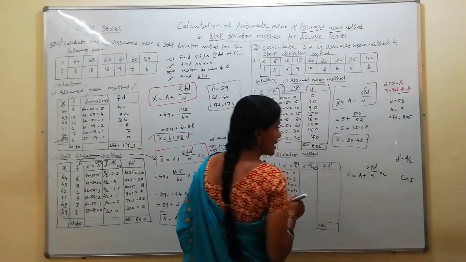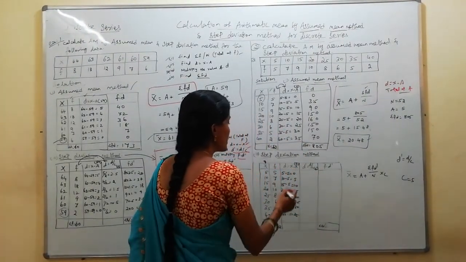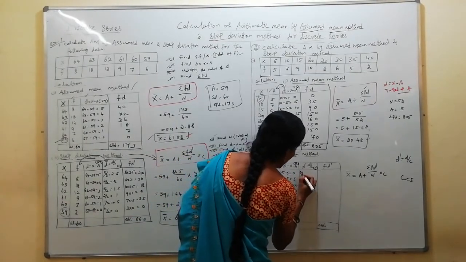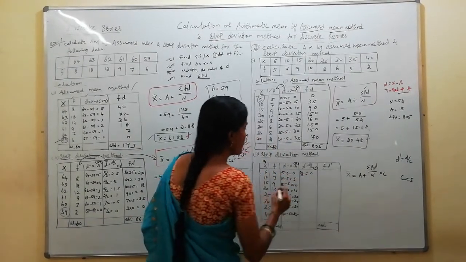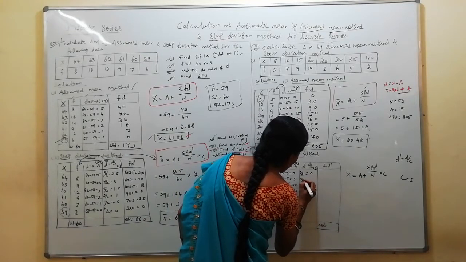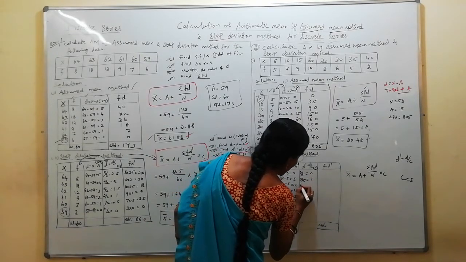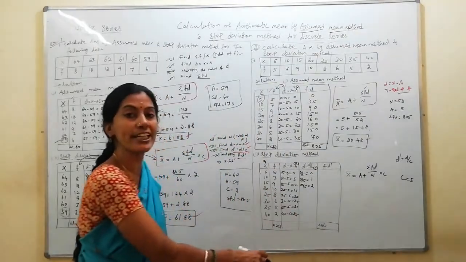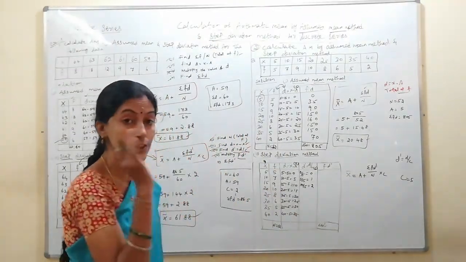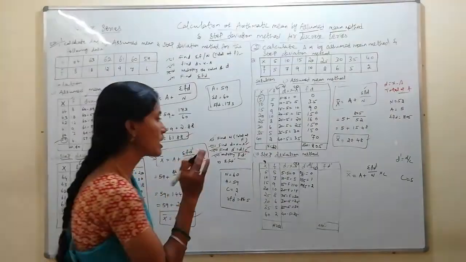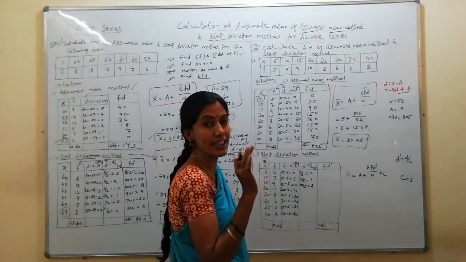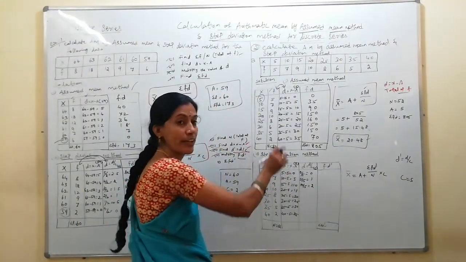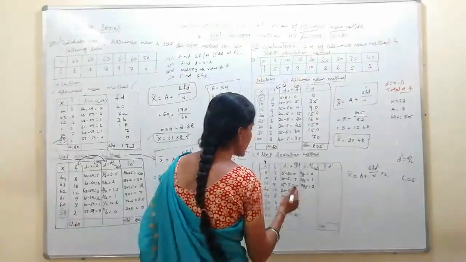Take a common factor as 5. So here 0 by 5 is equal to 0, 5 by 5 is equal to 1, 10 by 5 is equal to 2. See how simplified an answer you are getting when you choose the table. The common factor is a table selection which is easily divisible by all the values in d.